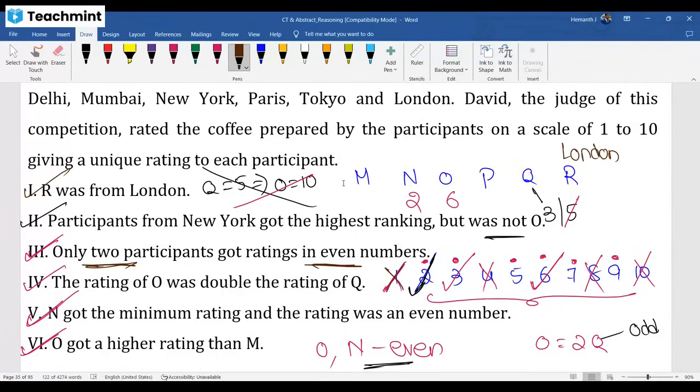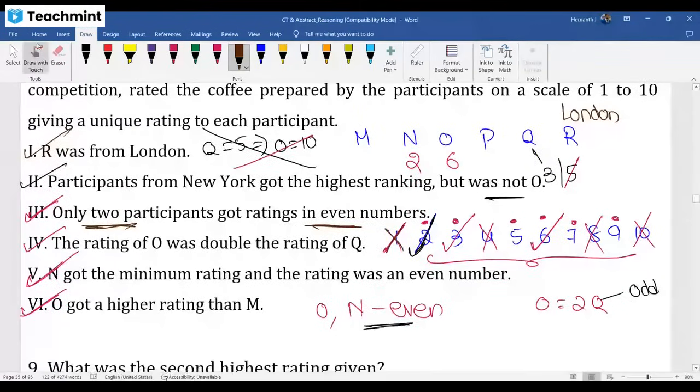But now among even numbers, what are the 2? One fixed is 2. Among 4, 6, 8, 10, we work on it one by one. We came to know who got 6. So even numbers allowed are 2 and 6 only. Odd numbers allowed are 3, 5, 7, 9. Then with this, we got the output.